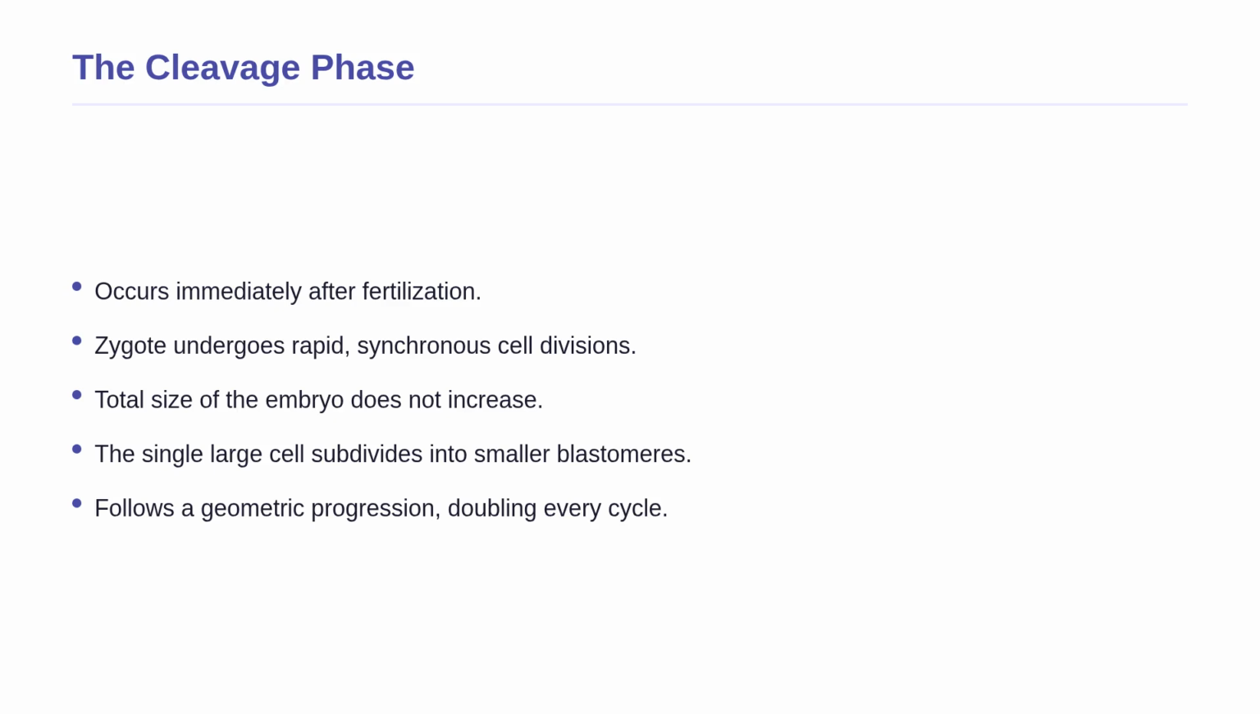Now that we appreciate the importance of these stages, let us zoom in on the cleavage phase specifically. Immediately after fertilization, the zygote must quickly build the cellular building blocks of the embryo. It does this through rapid, synchronous cell divisions. Because the embryo does not grow in total size during this time, the single large cell is simply subdivided into smaller and smaller cells. This process follows a geometric progression, meaning the number of cells doubles with every single division cycle. This explosive exponential growth is what allows the embryo to rapidly establish its foundation.